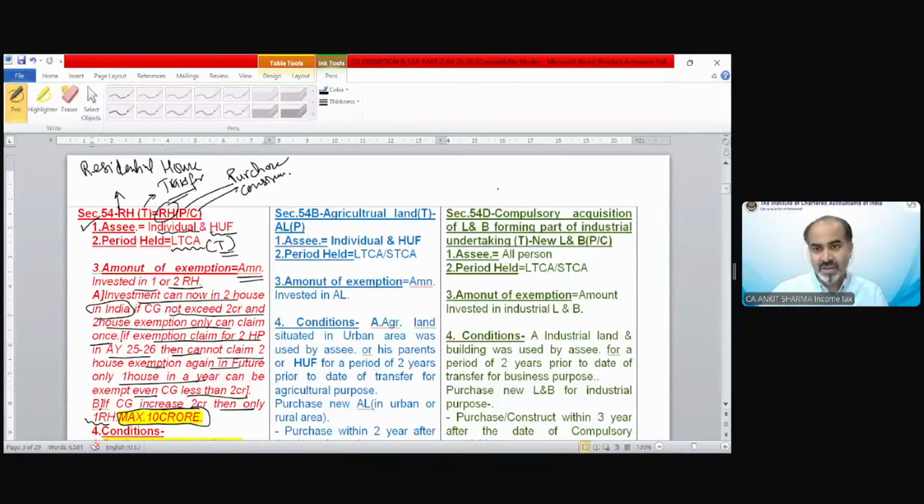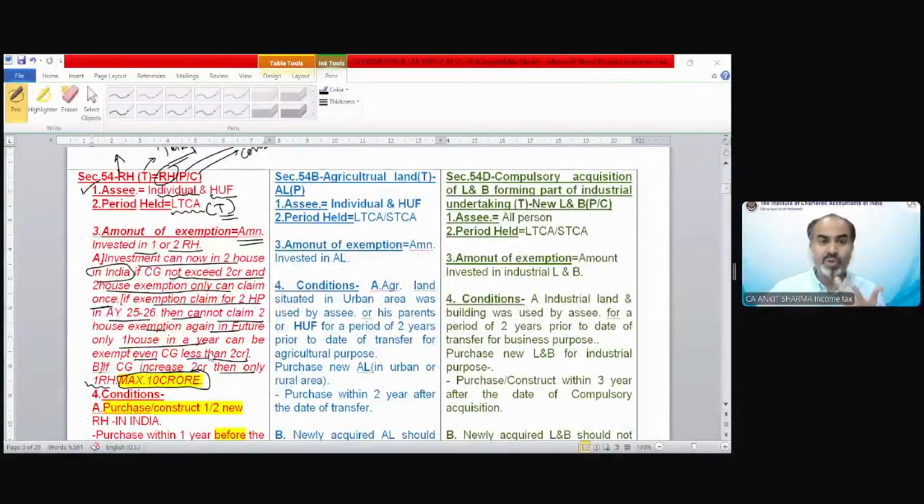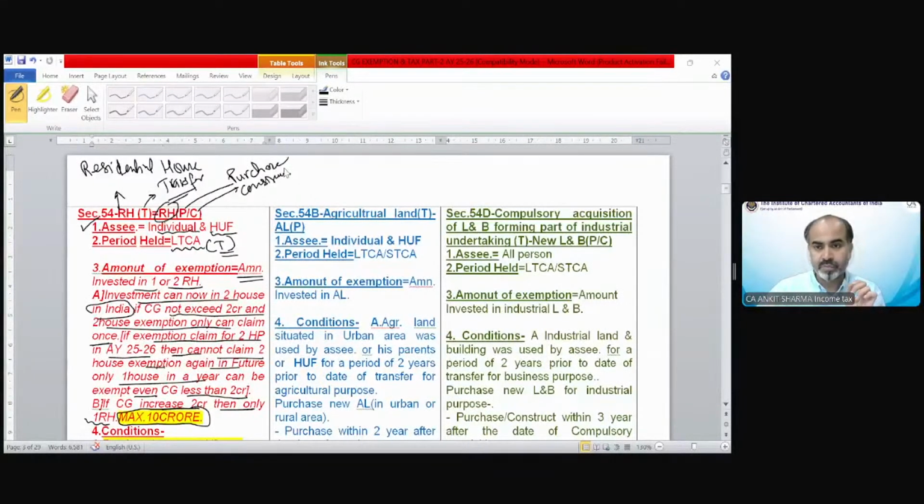I hope it's clear till now. Let's discuss the other provisions. Conditions number 1, 2, 3 we have discussed. Now we will discuss condition number 4. Someone is asking: if a second house is purchased, then will an exemption up to 2 crore be applicable? No. Two houses exemption will only be applicable up to a capital gain of 2 crore rupees. If the capital gain exceeds 2 crore rupees, then the 10 crore exemption would not be available for two houses.